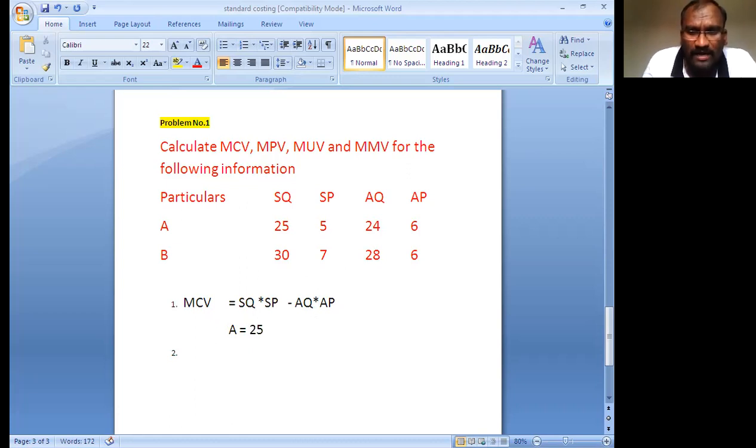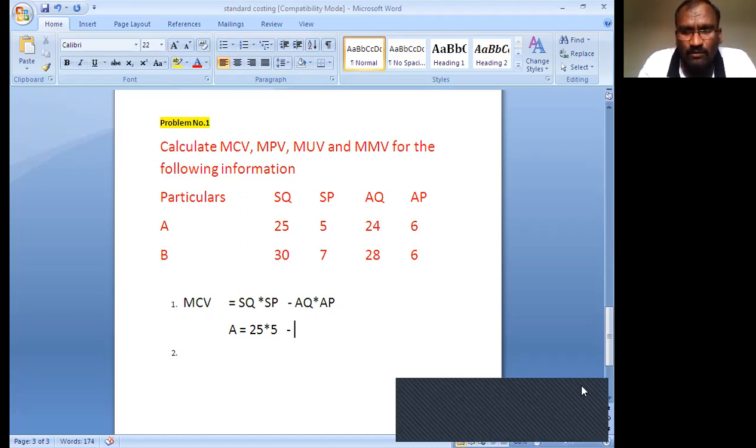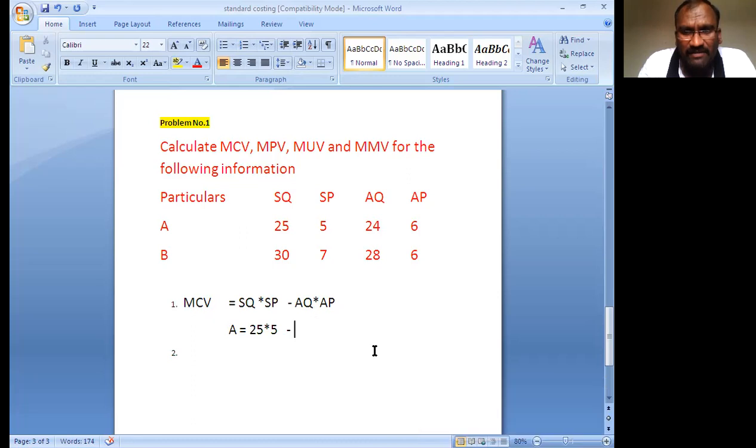Standard quantity 25 into standard price 5, minus actual quantity, which for A is 24, into 6. So for A, 25 into 5 is 125 minus 24 into 6. 24 into 6 gives 144.